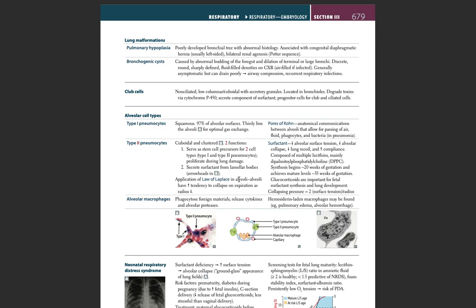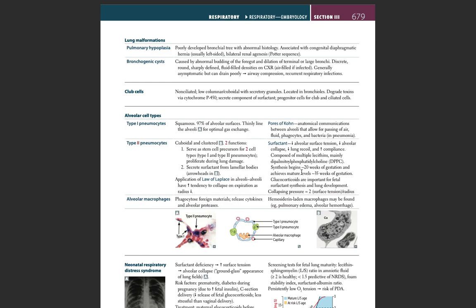Application of the law of Laplace in alveoli. Alveoli have an increased tendency to collapse on expiration as the radius decreases. Surfactant decreases the alveolar surface tension, decreases alveolar collapse, decreases the lung recoil and increases compliance. Composed of multiple lecithins, mainly dipalmitoyl phosphatidylcholine.